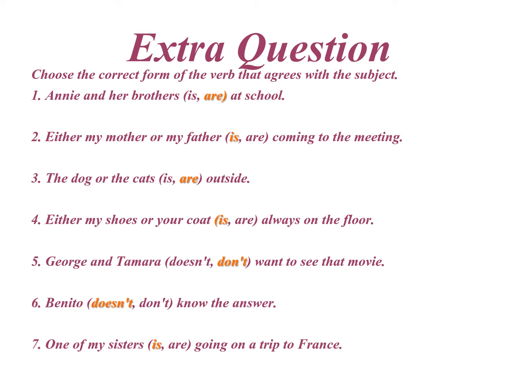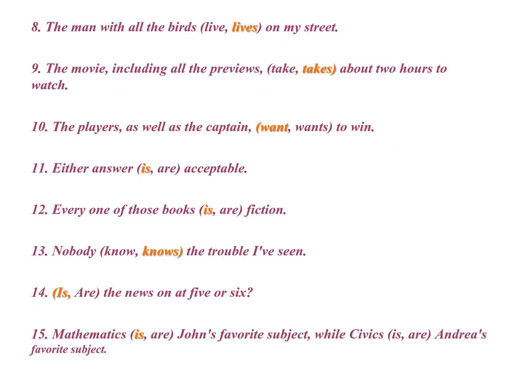Let's move on. Number 7, one of my sisters is going on a trip to France. As I have already explained, whenever we have one of, every, each, either or neither, then it takes a singular verb. Let us move on.